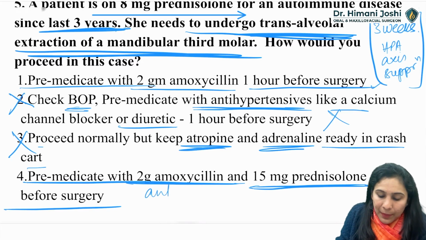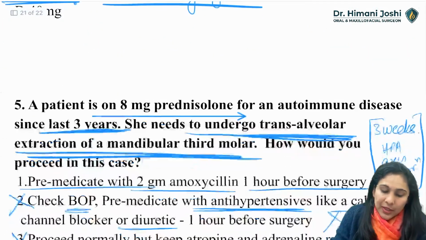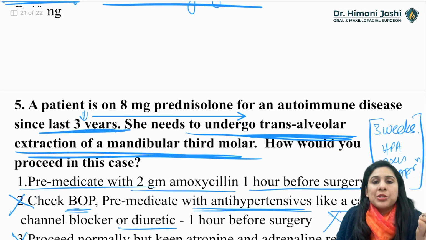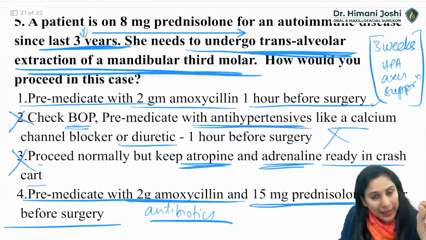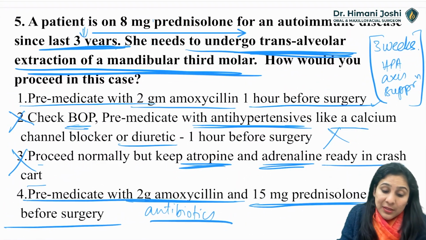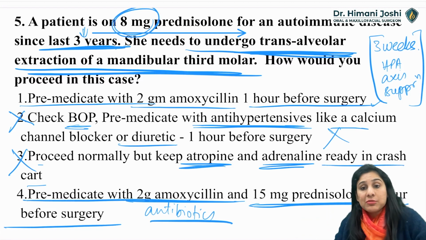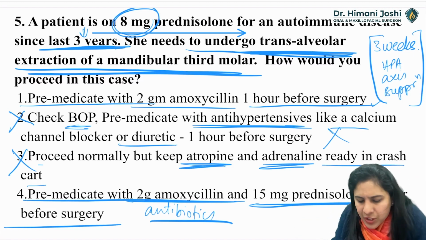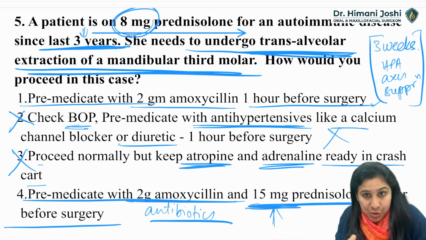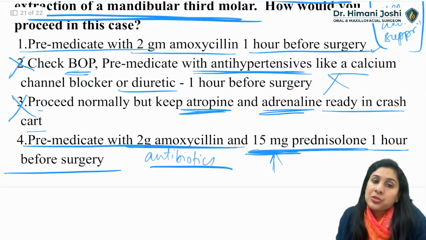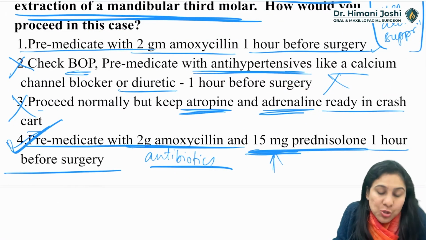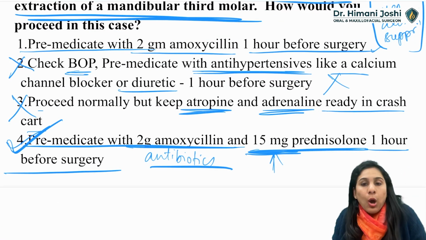Pre-medicate with an antibiotic because the long-term steroid that she is taking is going to give her immunosuppression. So pre-medicate with antibiotic, and it's a relatively high, 1.5 times the normal dose of steroid. So give her a little bit of prednisolone extra 1 hour before surgery. So this is the best option among all the options.